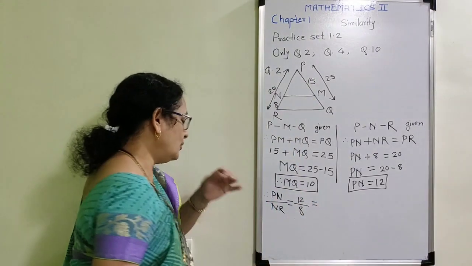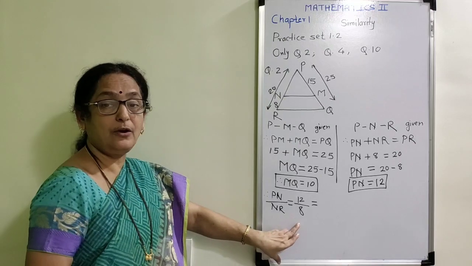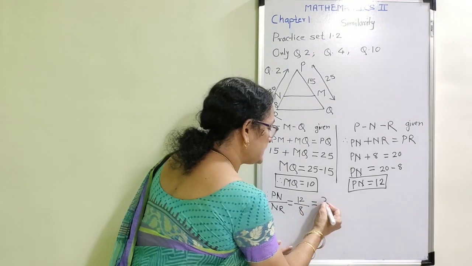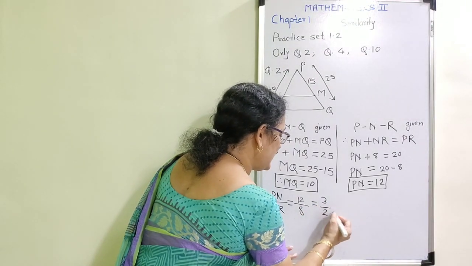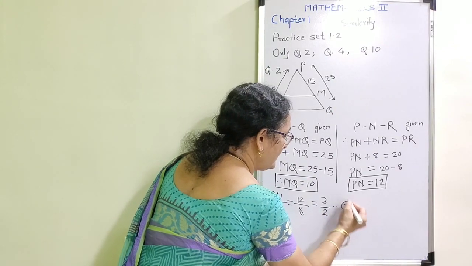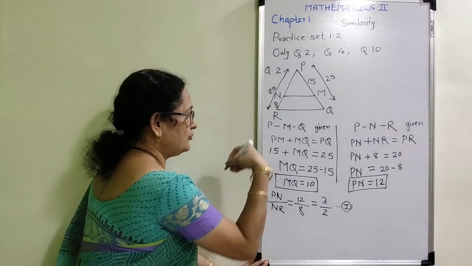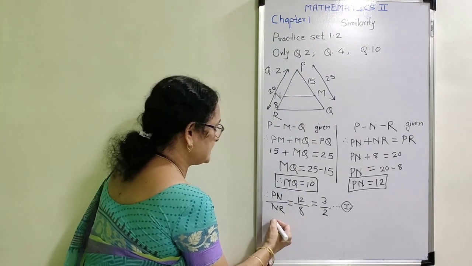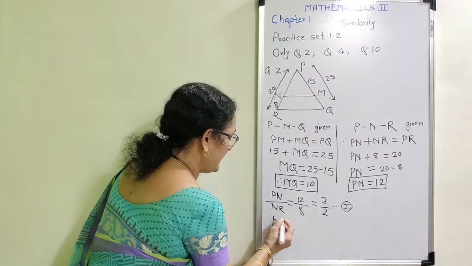Now we know that both the figures are from the table of 4. That is, 4 3s are 12 and 4 2s are 8. This is my statement number 1. Similarly, find out the ratio on that side also, the right side. That is PM